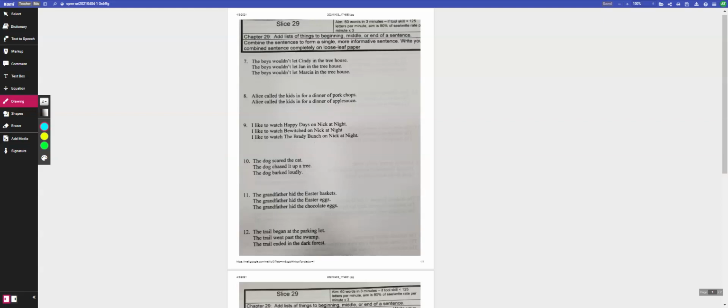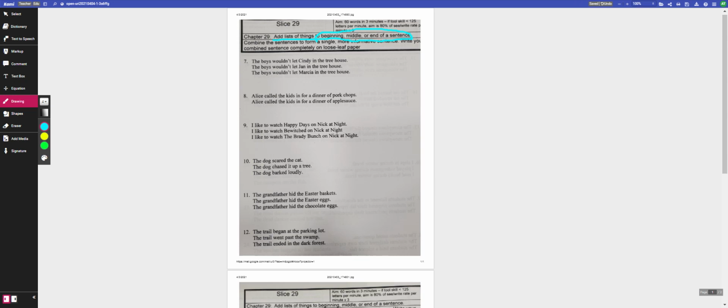9. And the difference between this slice and slices 26, 27, and 28 is that in this slice, they're not all going to follow exactly the same pattern. So if you notice here in the instructions right away, it says add lists of things to beginning, middle, or end of sentence. So you're going to have to figure that out as you go along because each item will be slightly different. So let's take a look here.